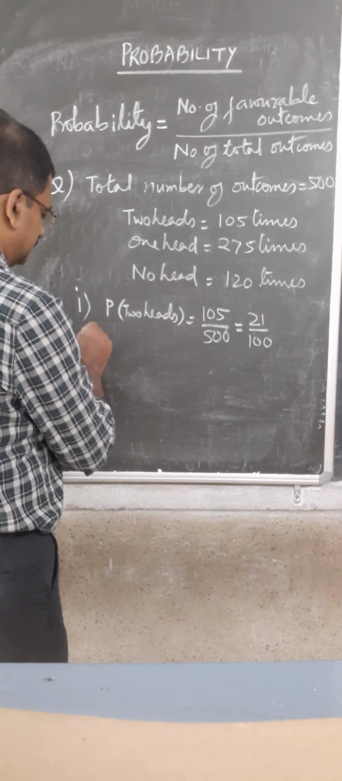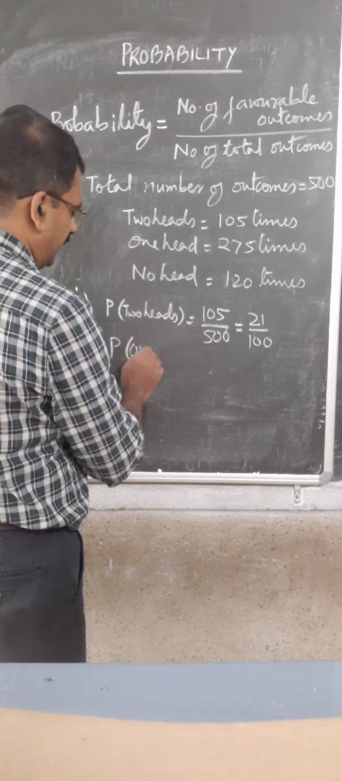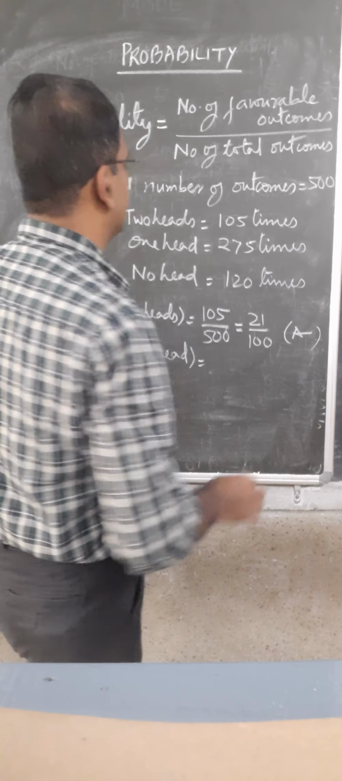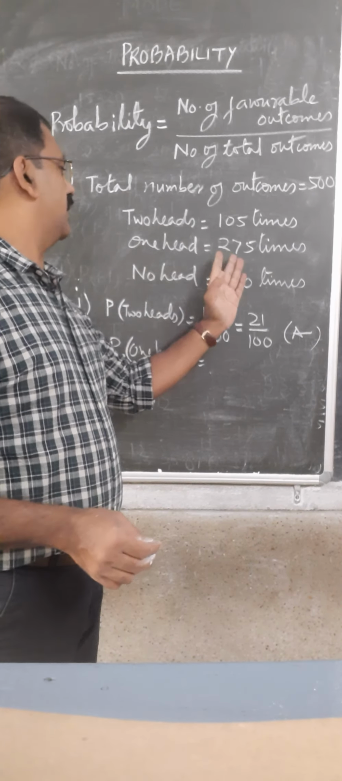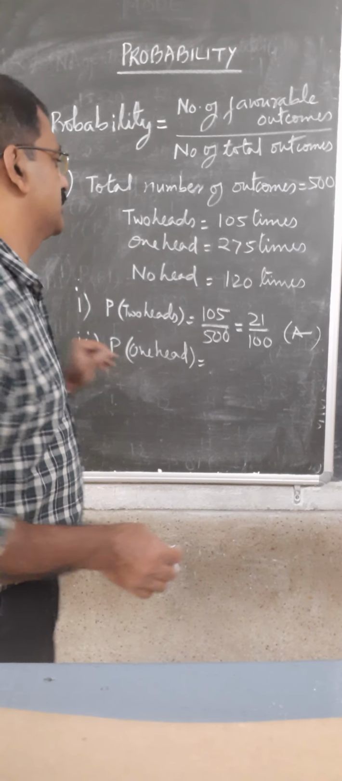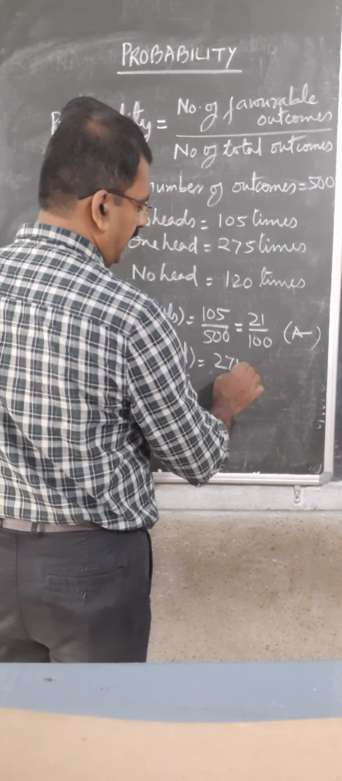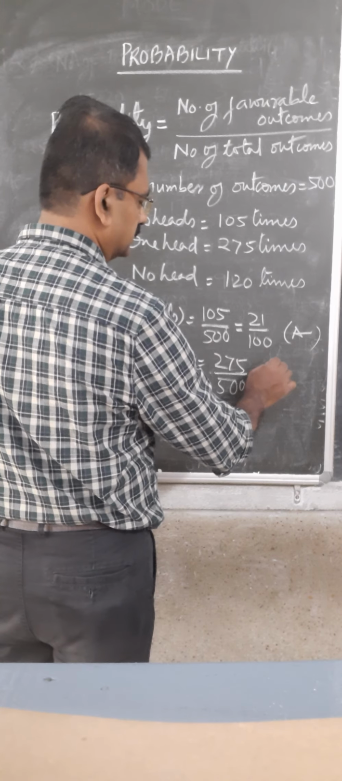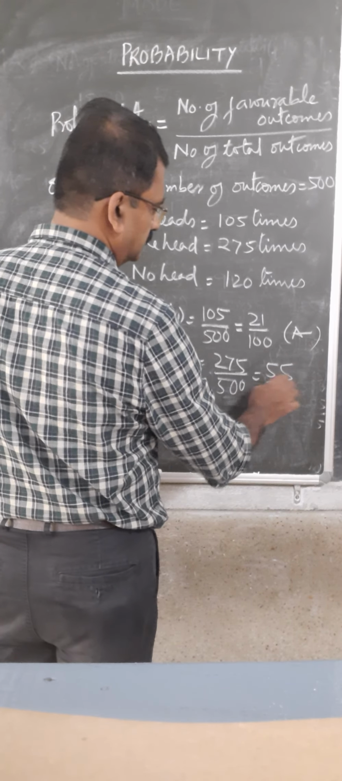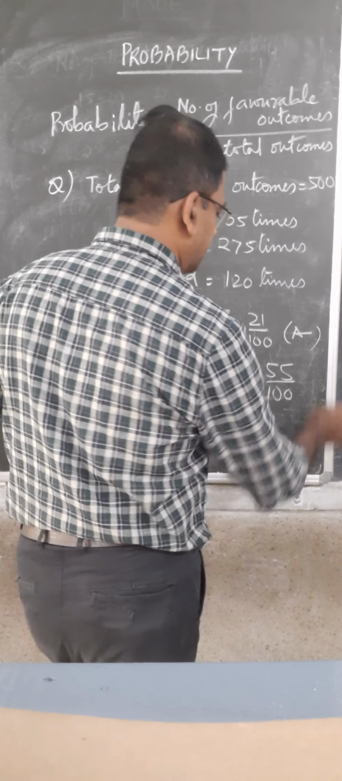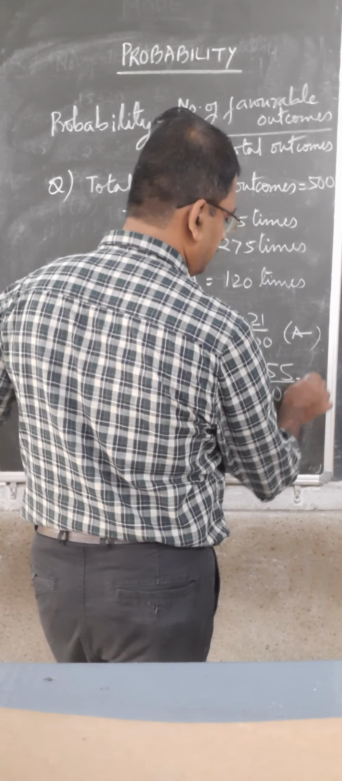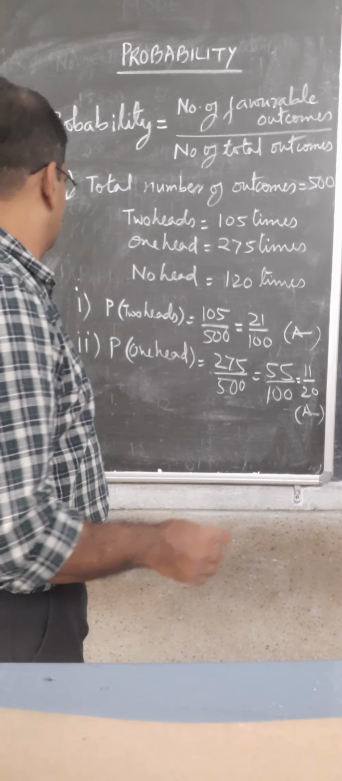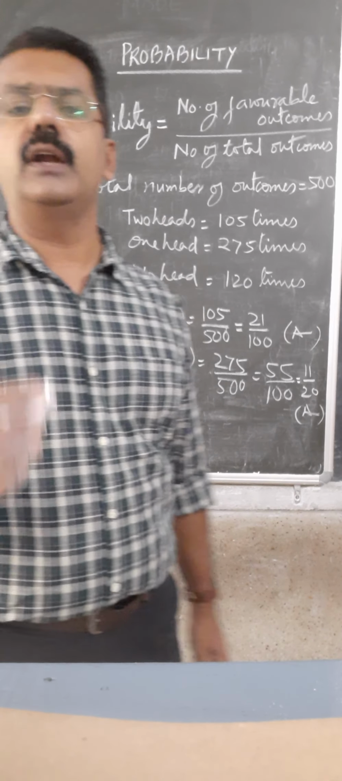Okay, then the probability of one head. Once again, the number of favorable outcomes is 275 and the total will be 500. Once again you cancel it by 5. So it is 55 by 100. You can further cancel it by 5, then it will be 11 upon 20. So for one head, the probability is 11 upon 20.